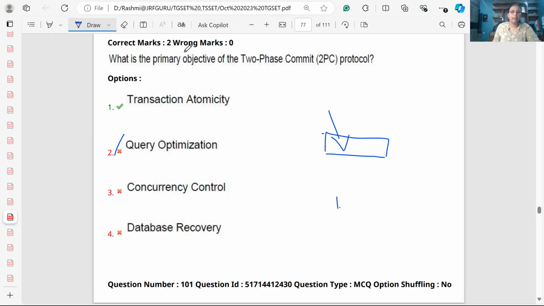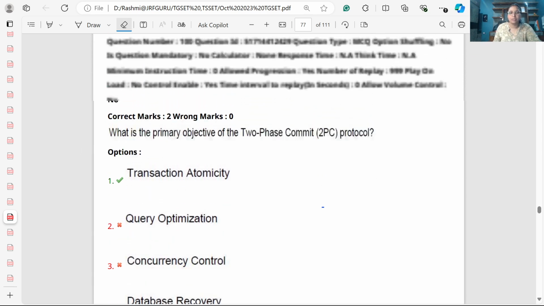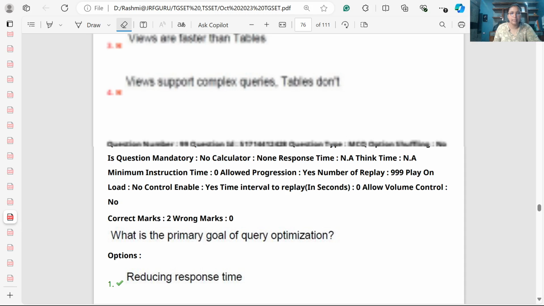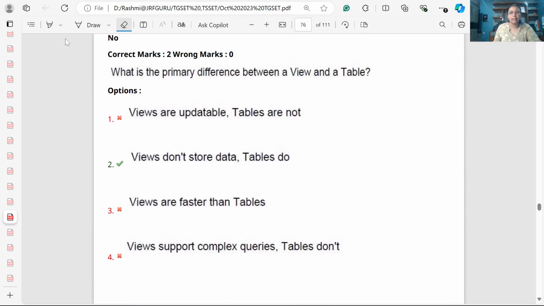Correct? So now let's continue. And in the last session, we were discussing the database management system. The last question that we solved was about views. Correct. So this is the last question that I provided in the last video. Let's continue with the next question.